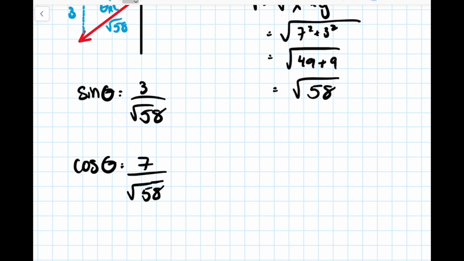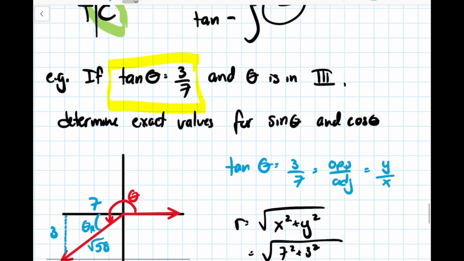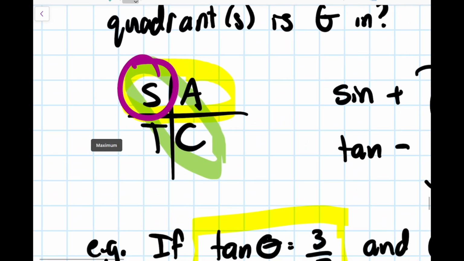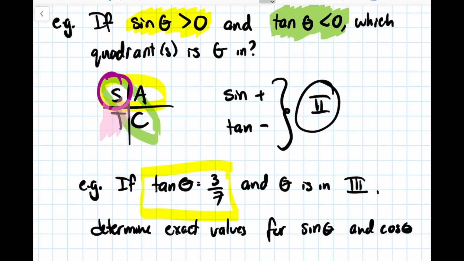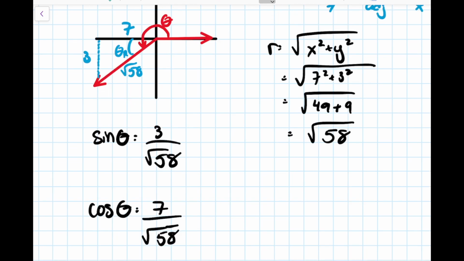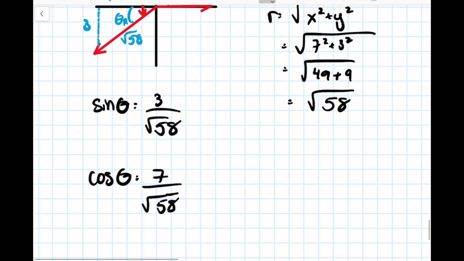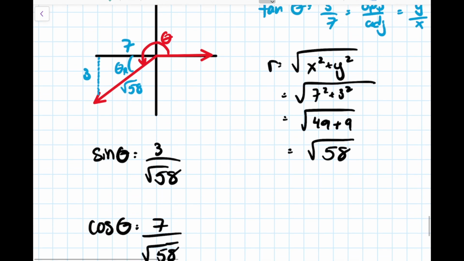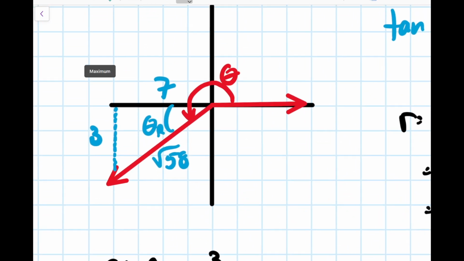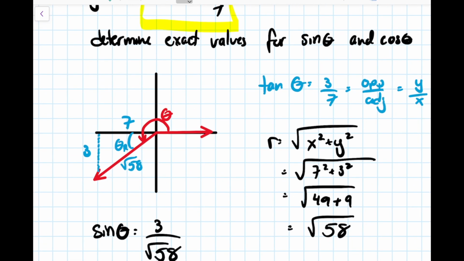If we think about ASTC, we're in quadrant 3, and in quadrant 3, so down here, sine and cosine should both be negative. But we ended up with positive answers for both of these ratios. So what gives? It's pretty simple. If you're thinking about the fact that we're in quadrant 3, your x and y values should both be negative. So when we drew this triangle over here, this should have actually been -7 and -3.